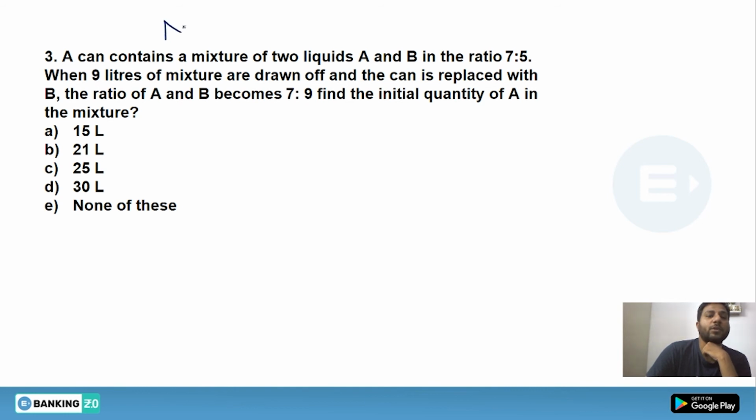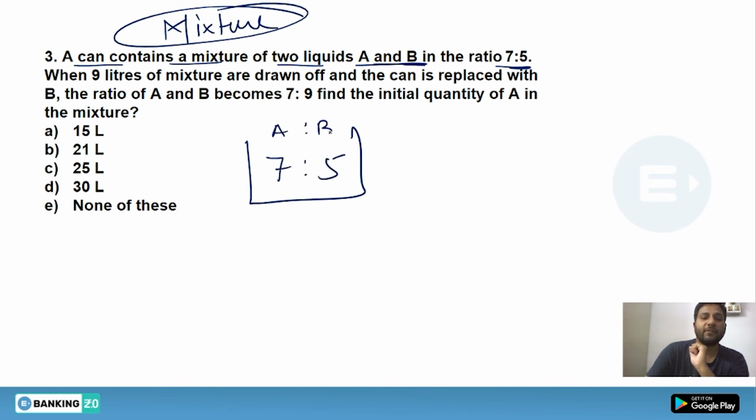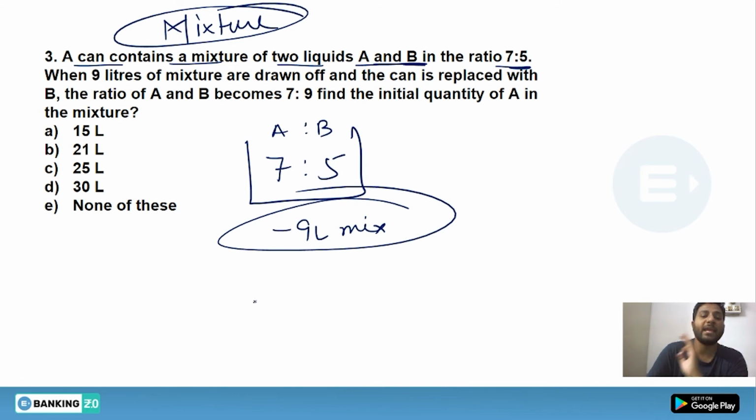This is a mixture question and it is an important one as well. How can you solve this? A can contains a mixture of 2 liquids A and B in the ratio 7:5. If 9 liters of mixture is withdrawn, so if you are withdrawing any mixture from a total mixture, you will not change the final ratio unless you add a particular quantity.